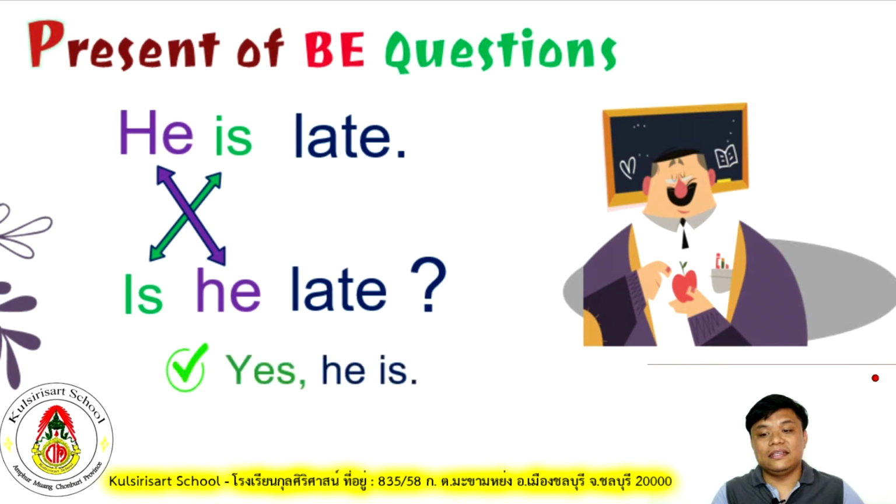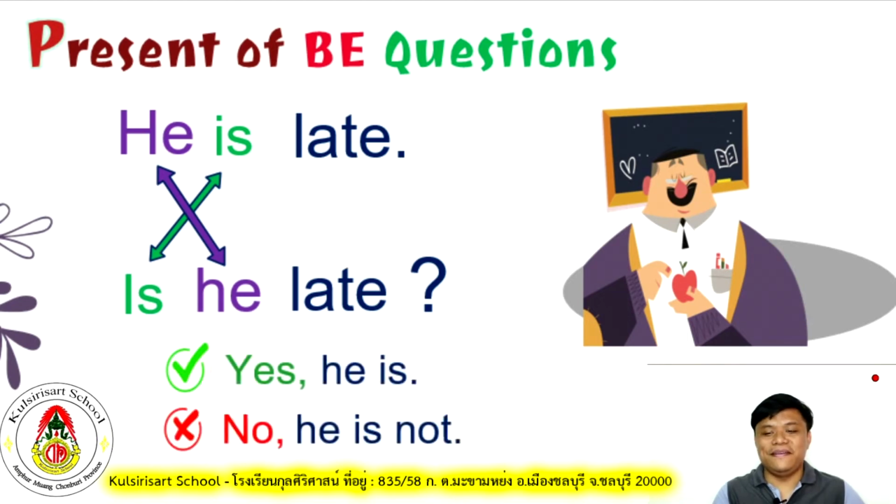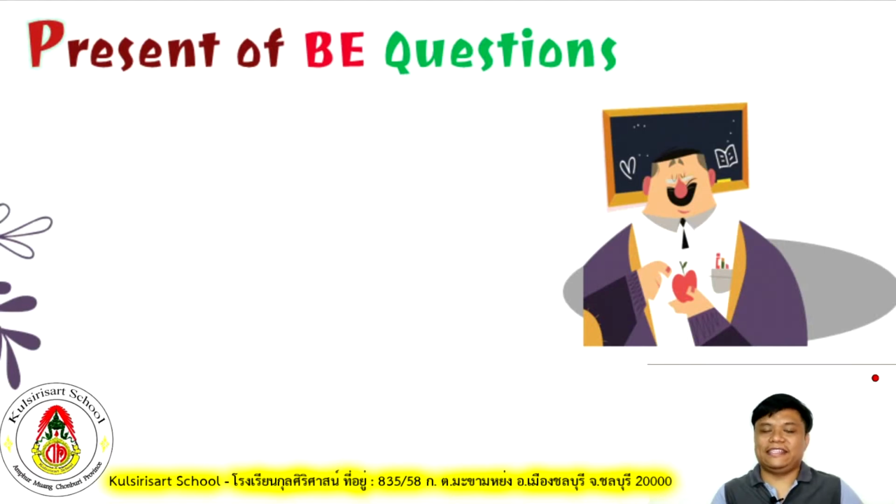Yes or no? Okay. No, he is not. Yes, he is. So if he is late, you will answer yes, he is late. No, he is not late. To make it shorter, yes, he is. No, he is not. To make a contraction of the negative answer, you will say, no, he's not. Or you will say, no, he isn't. Is it hard? Nah, it's not. It's very easy.